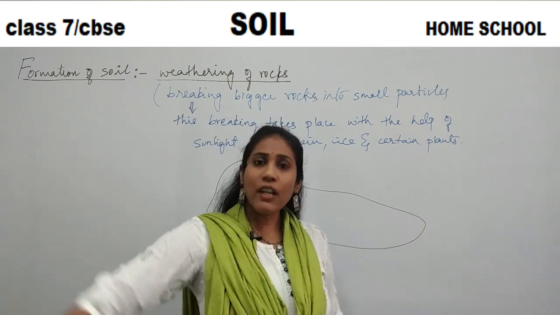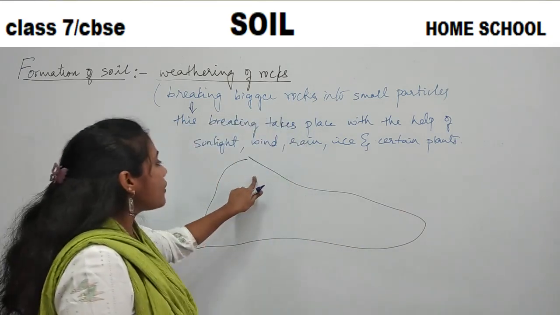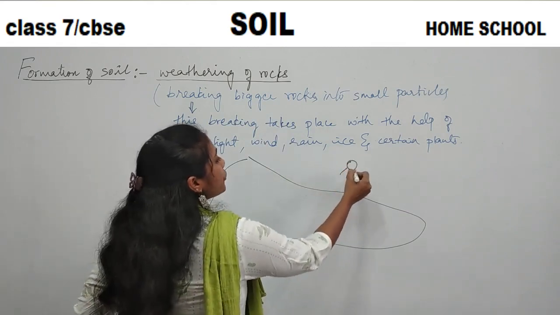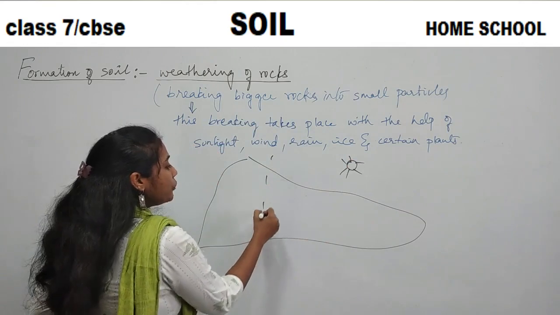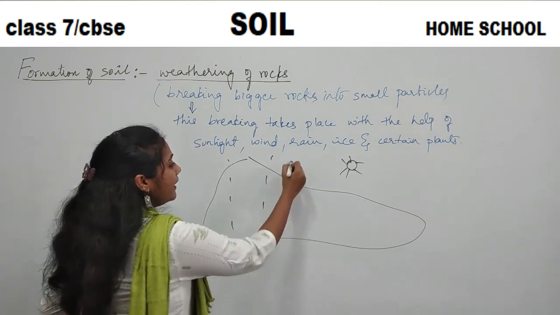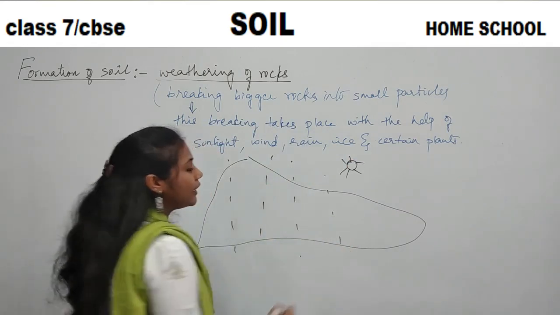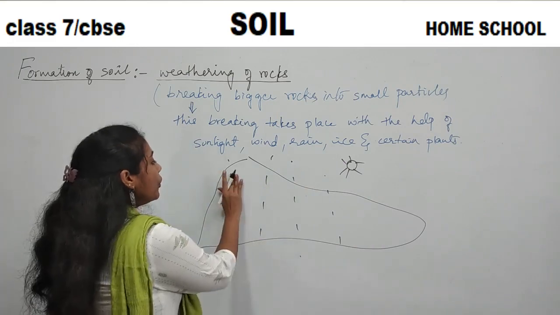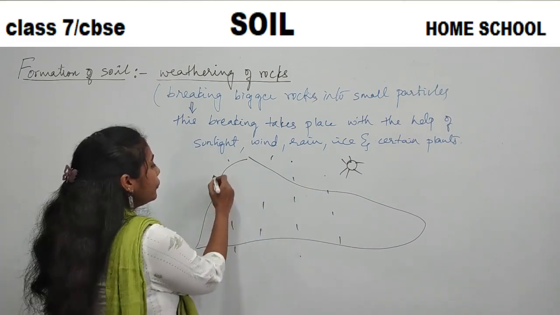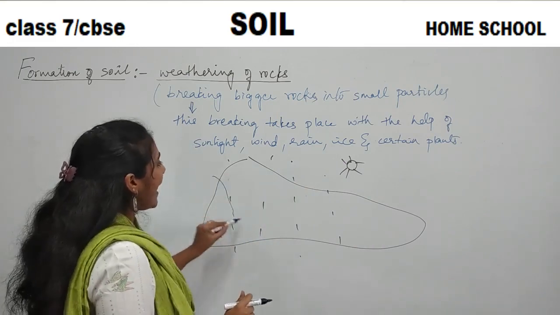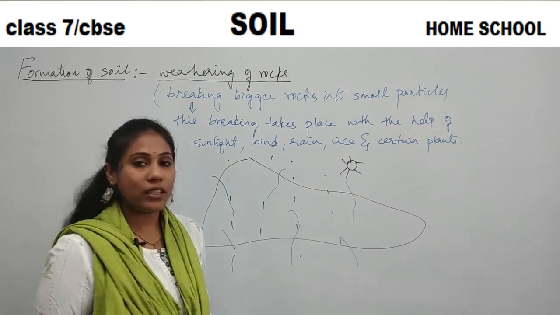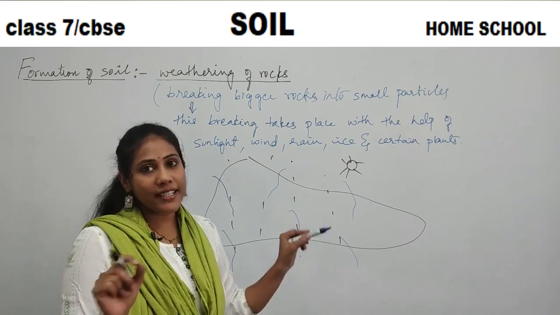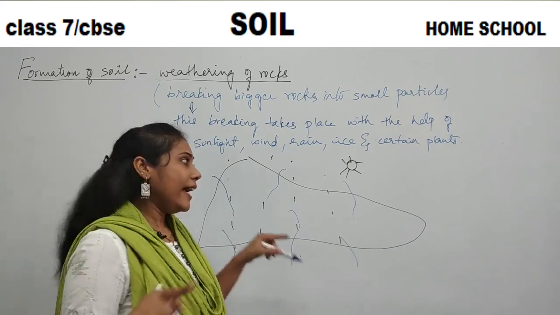Over all these years, this rock gets exposed to sun, and even during the rainy season rain falls on the rock. Slowly, after many years, you will observe certain cracks on the rock.